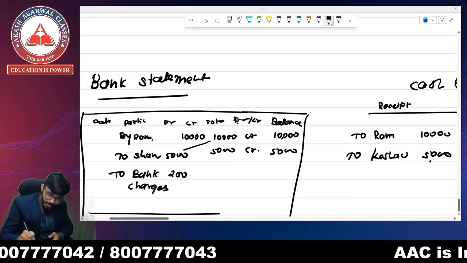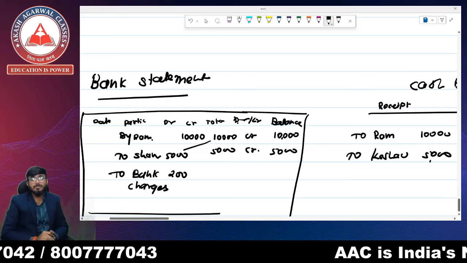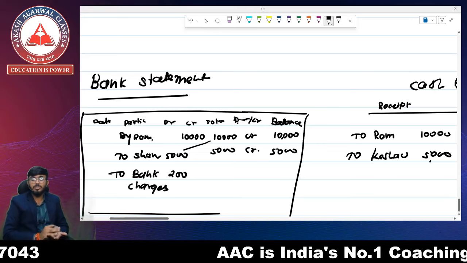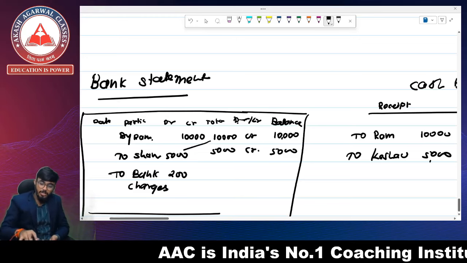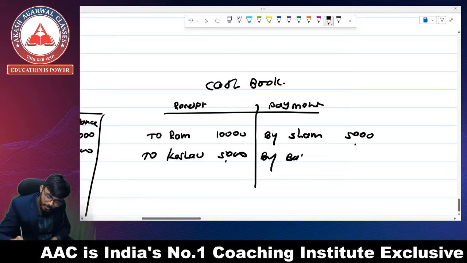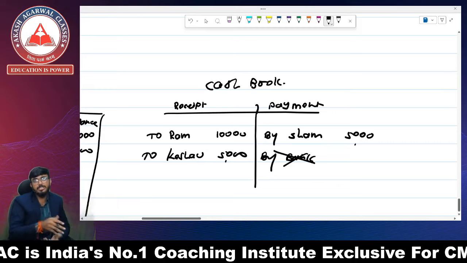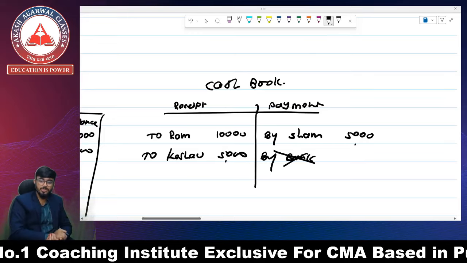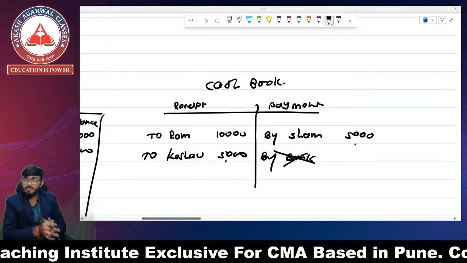But I did not receive any intimation about this transaction, so I did not pass the entry of this payment in my cash book. So there is going to be a difference between cash book and passbook.